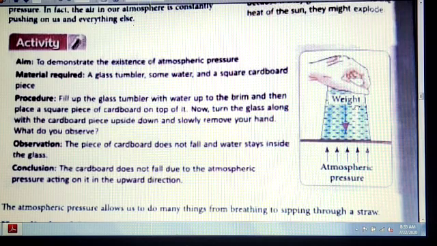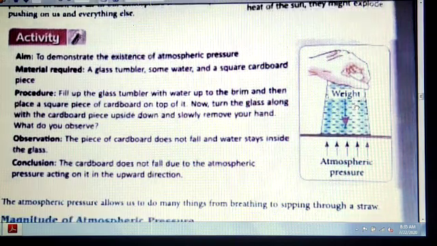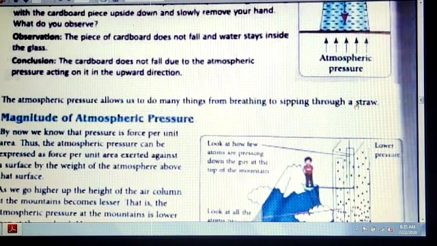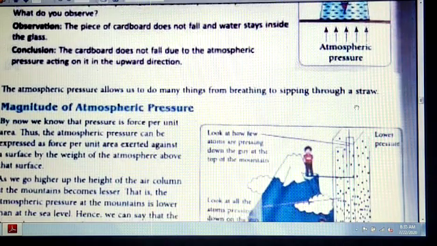Some magicians also show this. This is one of their tricks. So this is very easy. You can try this activity at your homes. Now, atmospheric pressure allows us to do many things, from breathing to sipping through a straw.